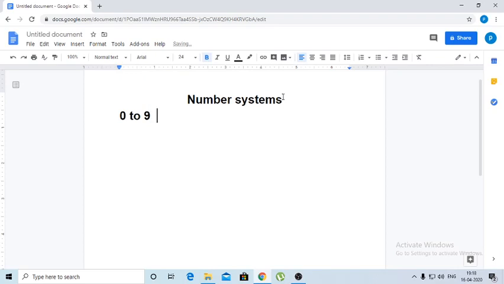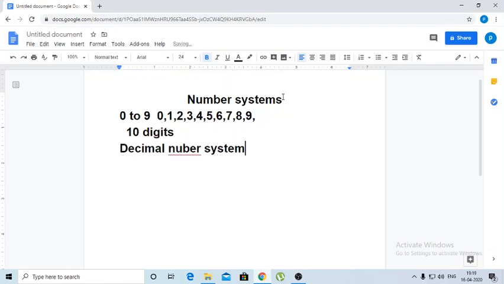So how many digits are there from 0 to 9? 0, 1, 2, 3, 4, 5, 6, 7, 8 and 9. How many digits are there here? So see, 10 digits are there. 10 digits are used to express the numbers. 10 means deci in mathematics. That's why this is called the decimal number system. The decimal number system is the common regular number system.